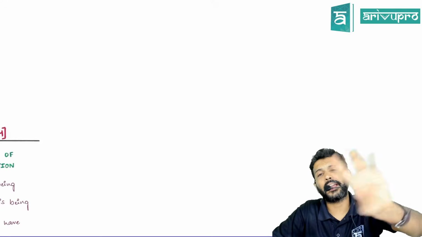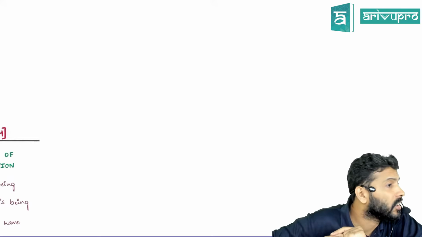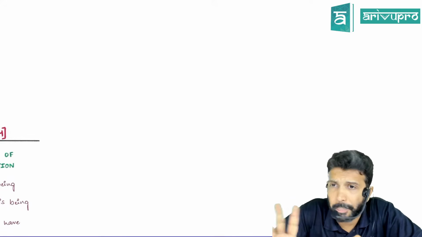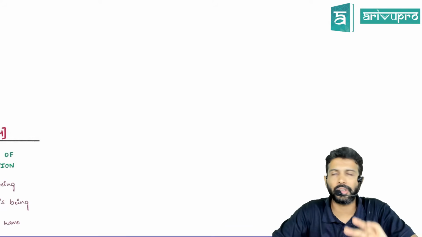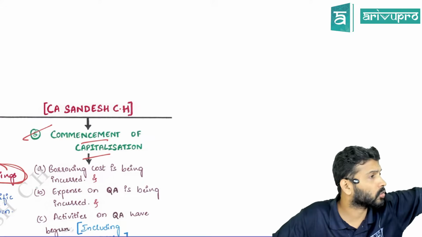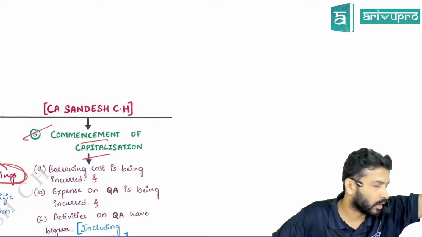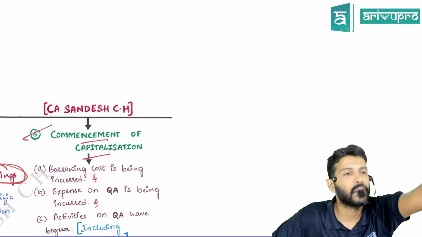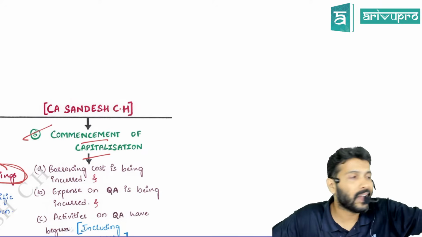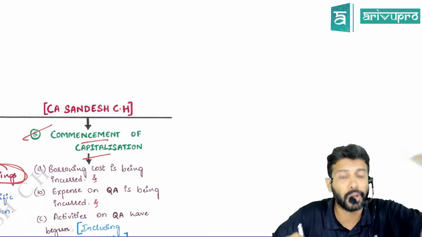For this, sir, there are three conditions AS 16 specifies. The date on which all three conditions are satisfied, from that day onwards you can start capitalization. Just listen to these first. One, borrowing cost should be incurred. Borrowing cost means interest: you should be paying interest on your debentures, interest on your bank loan, etc. Second, expenditure on the qualifying asset is being incurred. Three, activities related to the qualifying asset should have begun.